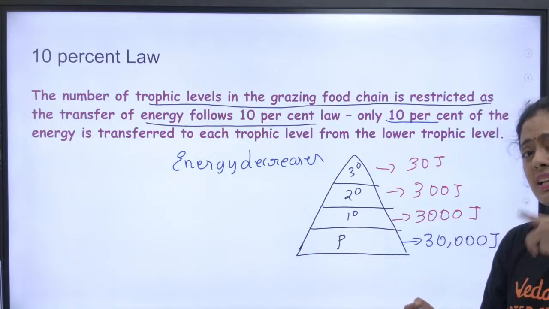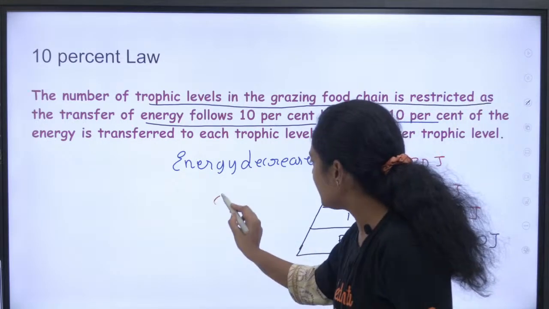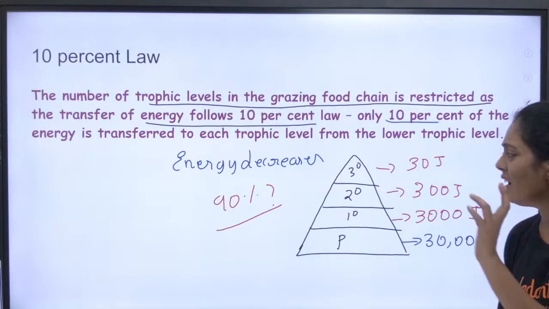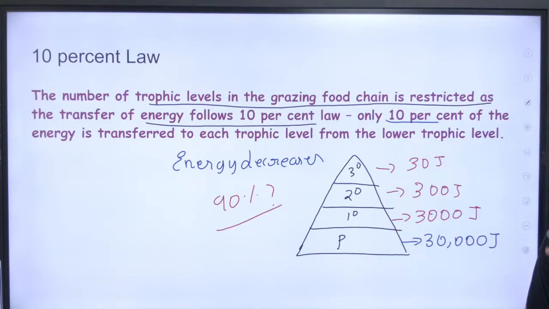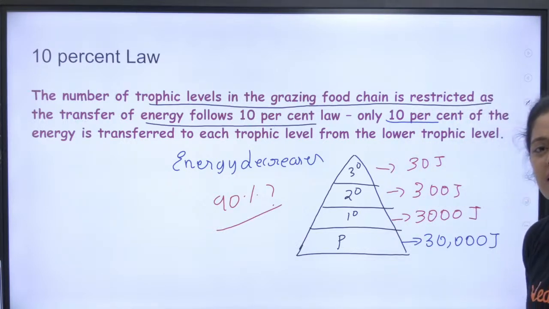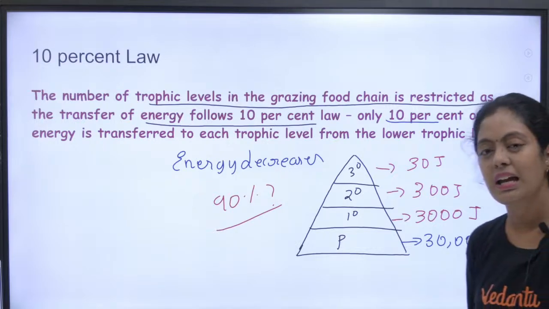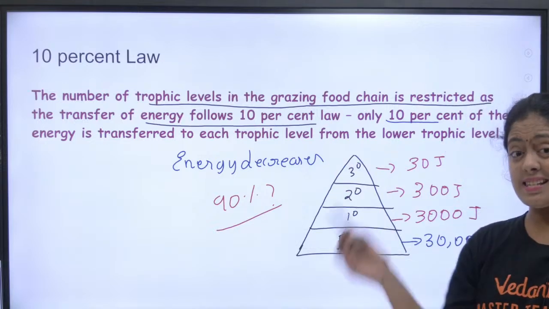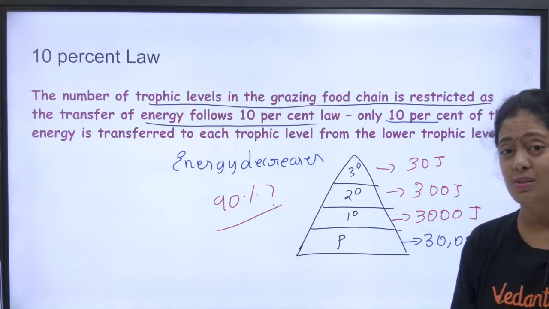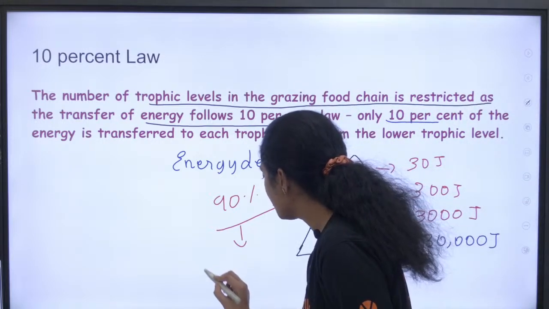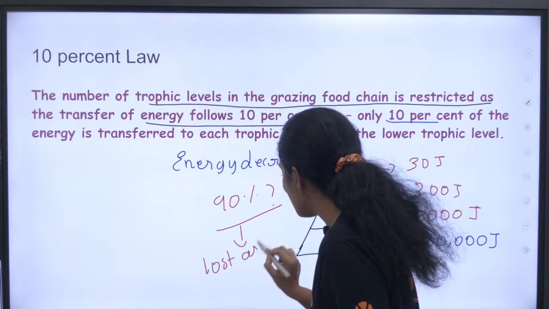சரி மேம், 10% எனர்ஜி போகுது, மிச்ச 90% எனர்ஜிக்கு என்ன ஆகுது? Can anyone tell me what happens to the remaining 90% of the energy? அதுக்கு என்னமோ ஆகுது. What is happening? Very good, very good. என்ன ஆகுது பசங்களா அந்த மிச்ச 90% எனர்ஜிக்கு? Anybody? Anybody watching the live? What happens to the remaining 90%? Is it lost? Yes, it is lost. But how is it lost? Can anyone tell me? Very good, excellent. So the remaining 90% is lost as heat.